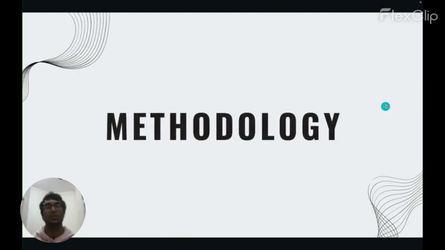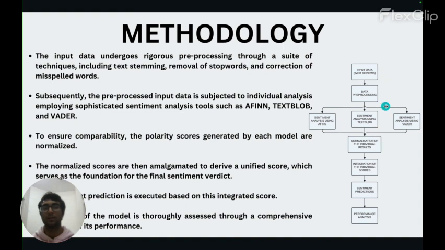Now the methodology is how we went about the process and the research and the outcomes. The first thing which we did was we took a data set. The data set which we chose was IMDb reviews. It had about 50,000 reviews. Then we pre-processed the data. Pre-processing involved steps to stem the data. Stemming the words basically means bringing them back to their root form, which makes it easier for the models to give their weights to. Then it involves correcting the spelling or removing of stop words, etc.